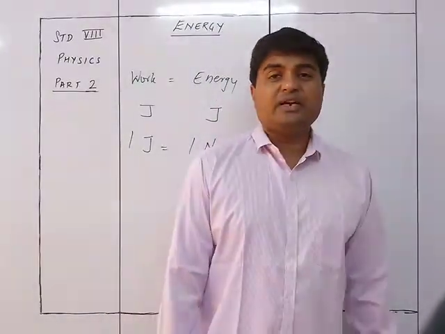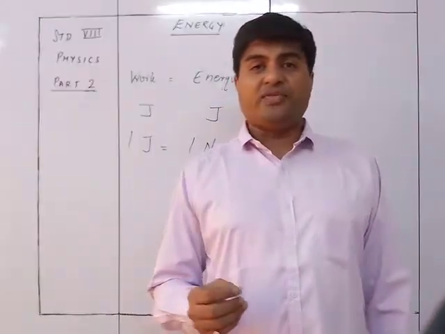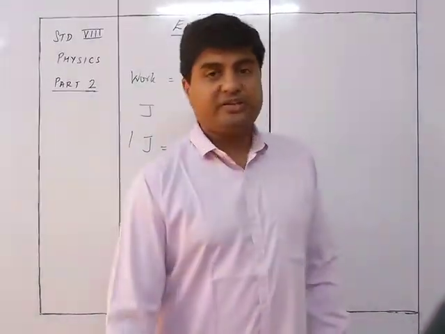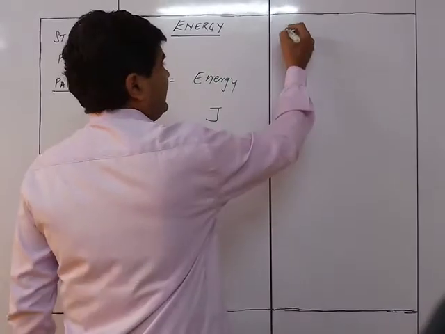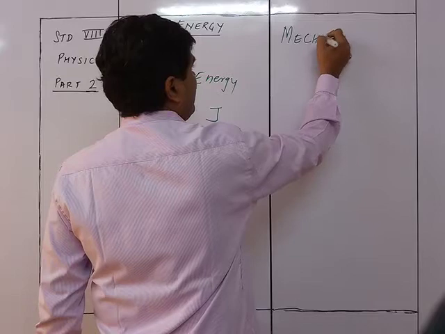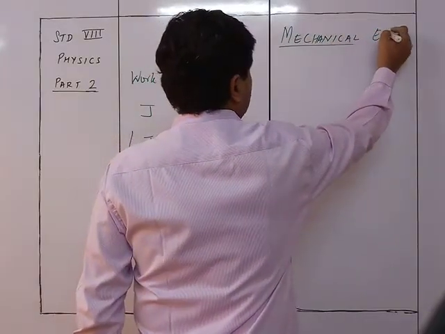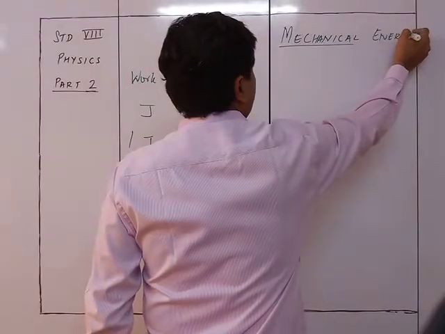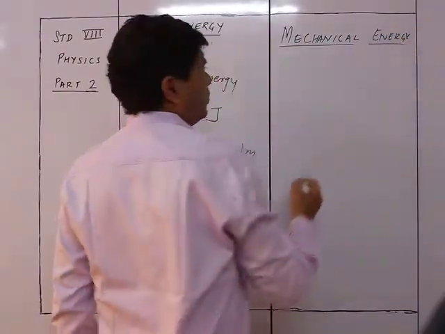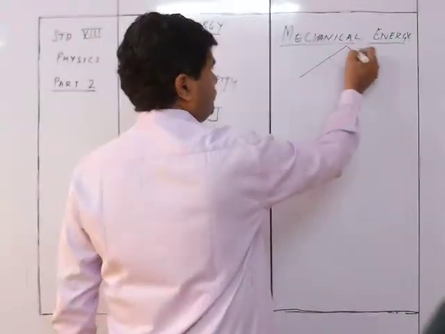So that was about energy, the basic part. Now we are going to see the different kinds of energy. And the first thing you're going to see is mechanical energy. So first we are going to learn a type of energy which is mechanical energy. Now this mechanical energy is of two kinds. One is potential and another is kinetic.